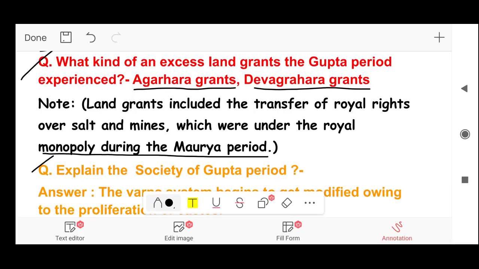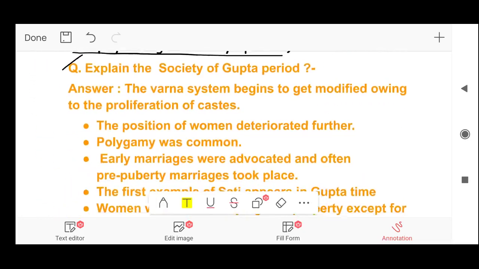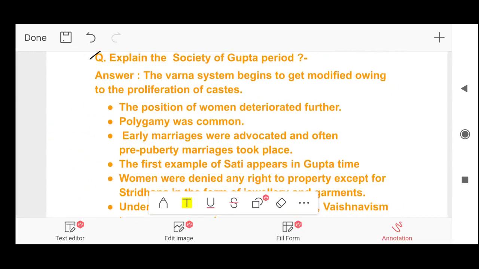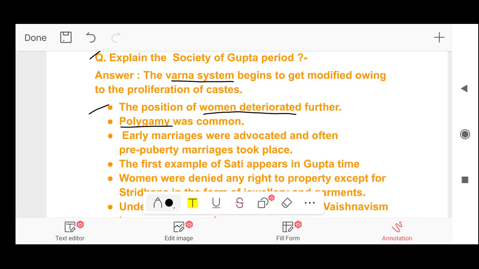Next question. Explain the society of Gupta period. Answer. During Gupta period, the Varna system begins to get modified owing to the proliferation of caste. It was not what it originally was; it begins to get modified. Next, the position of women deteriorated further. Polygamy was common, that is, having more than one wife at the same time. Early marriages were advocated, and often pre-puberty marriages took place. First example of sati appears in Gupta period.